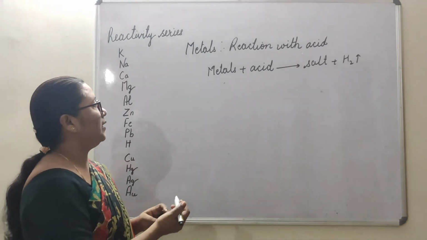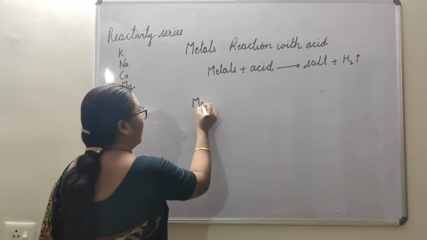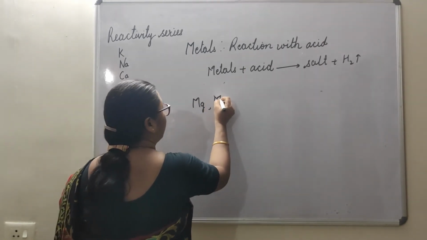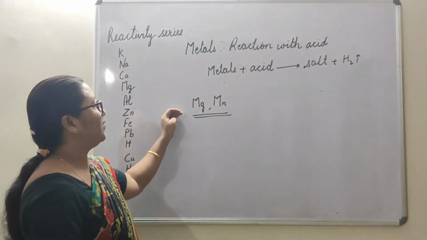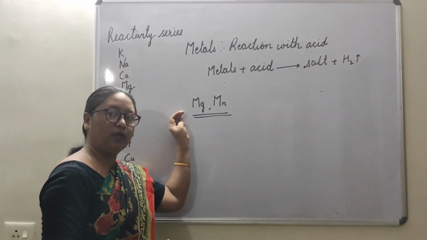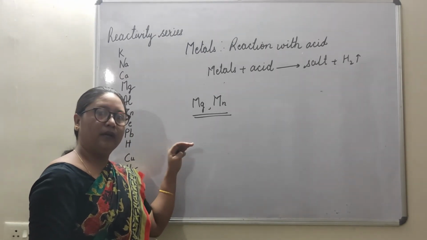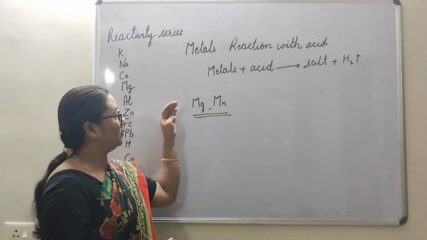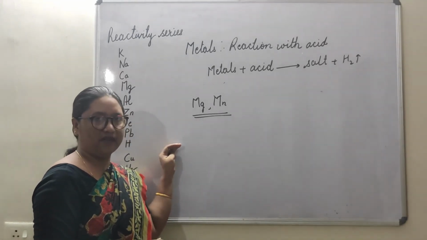Let's quickly see, if we take metals like magnesium and manganese, they react with dilute hydrochloric acid also, and they react with nitric acid also. Okay, we have seen this.